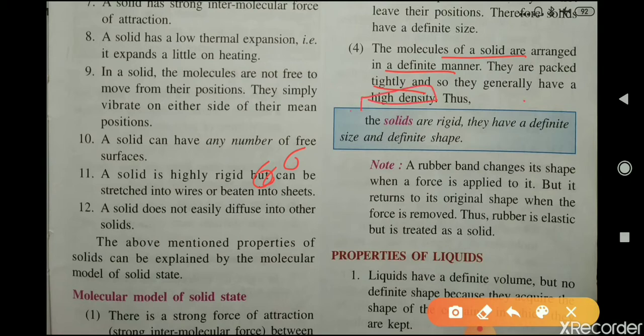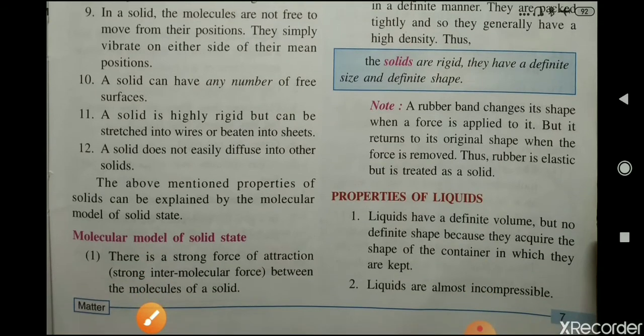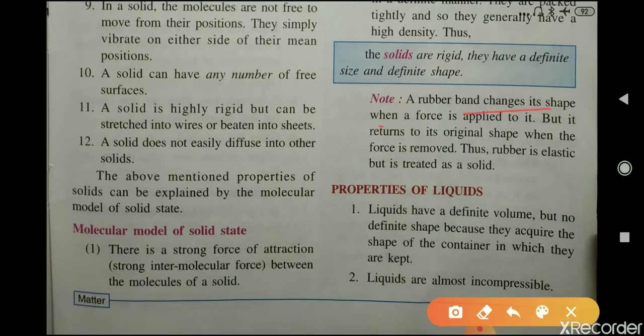Okay, the solids are rigid. They have a definite size and definite shape. A rubber band changes its shape when a force is applied to it, but it returns to its original shape when the force is removed. Thus, rubber is elastic but treated as a solid.